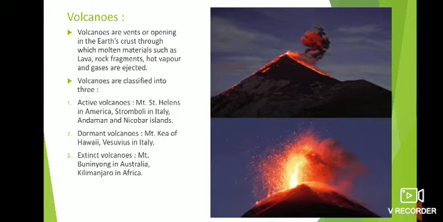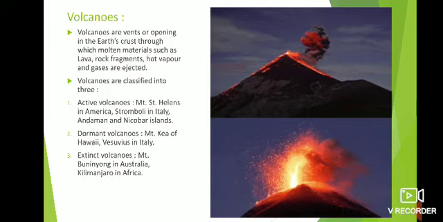So the whole magma comes out from the vent, and when the magma cools down, that magma leads to the formation of the volcanic mountain. Okay, so volcanoes are generally of three types. The first is the active volcano, the next is the dormant or sleeping volcano, and the last one is the extinct volcano or the dead volcano.